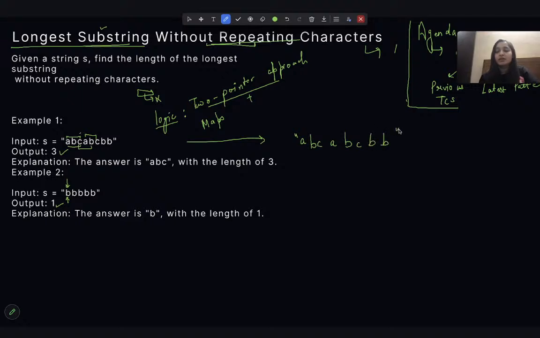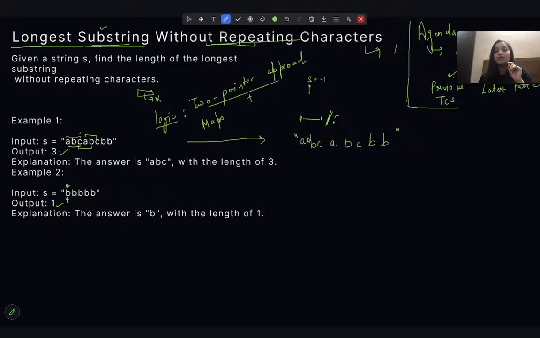Okay. So with one pointer, what do we need to know? We need to know the start, and where the repeating character is coming. Every time we get a repeating character, that will be our end point and the start of the new substring, right? So we need one pointer to keep track of the start position. Right now we don't have any start position, so it can be -1, right?